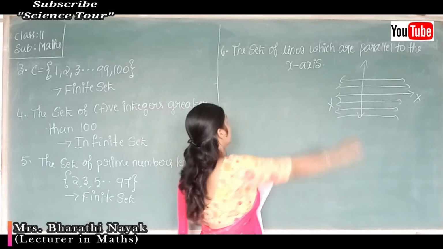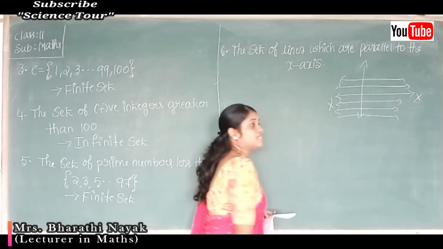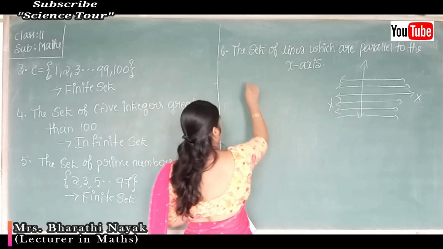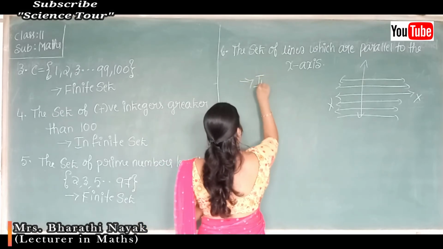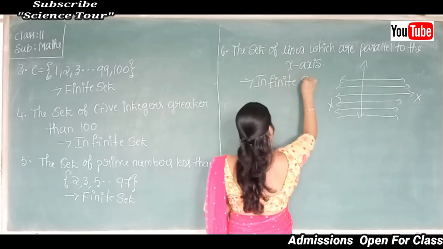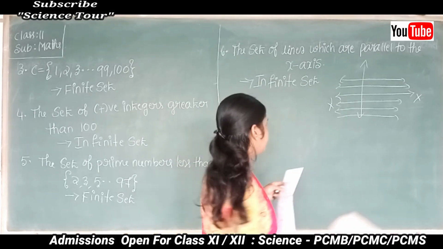So therefore, the sixth one, the set of lines which are parallel to the x-axis, is again an infinite set. Okay, so this is an infinite set.